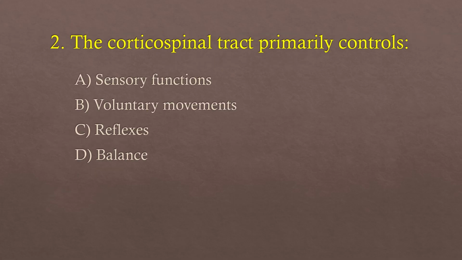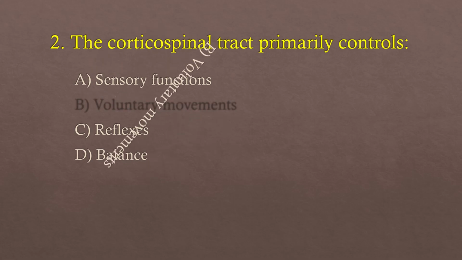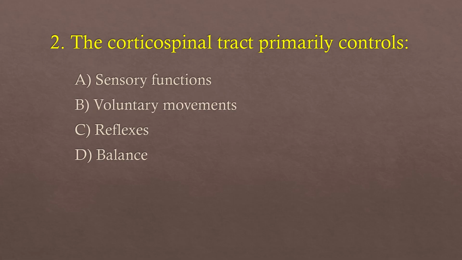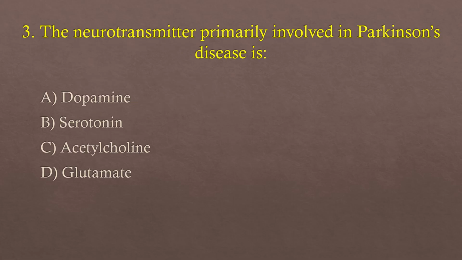Frontal. Second, the corticospinal tract primarily controls A. Sensory functions, B. Voluntary movements, C. Reflexes, D. Balance. So the answer is B. Voluntary movements. Number 3. The neurotransmitter primarily involved in Parkinson's disease is A. Dopamine, B. Serotonin, C. Acetylcholine, D. Glutamate. So the answer is A.